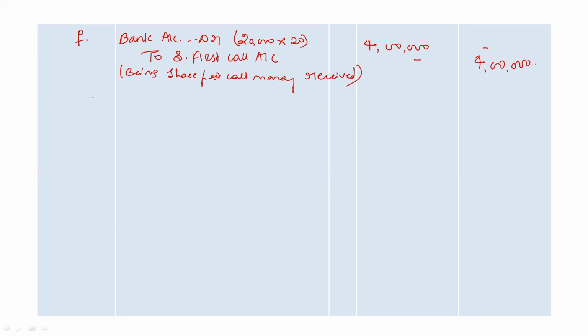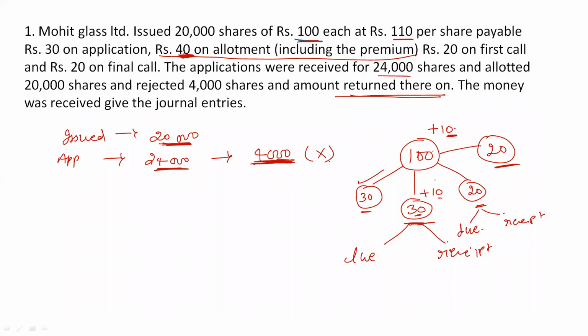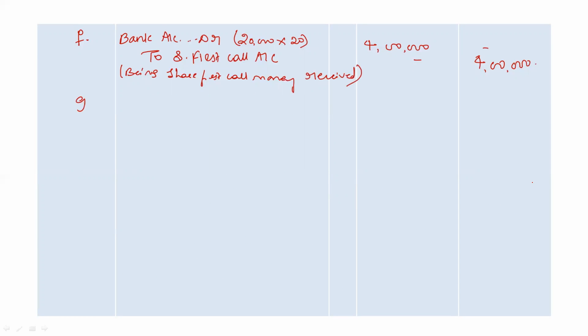Okay, so at last we have the second call process. Again, during second call, company is asking 20 rupees to be paid. We'll do two entries, due entry and receipt entry. In the due entry, company is asking to pay the money, and in the receipt entry, the shareholders will pay the money. So entry will be the same, share second and final call account debit to share capital account.